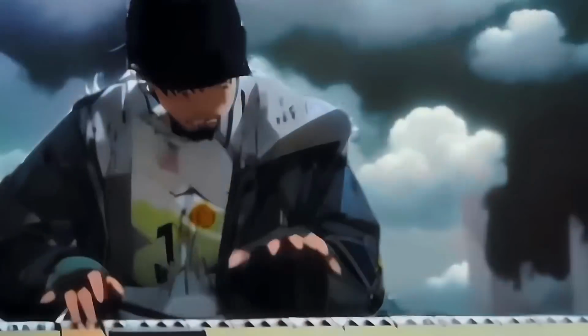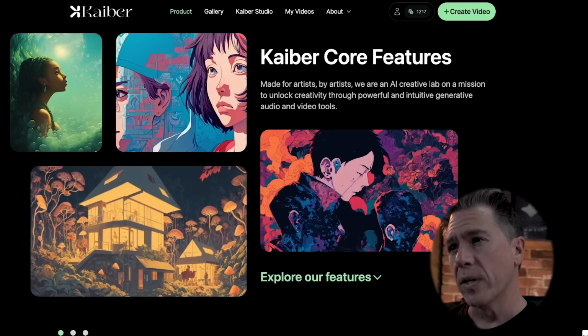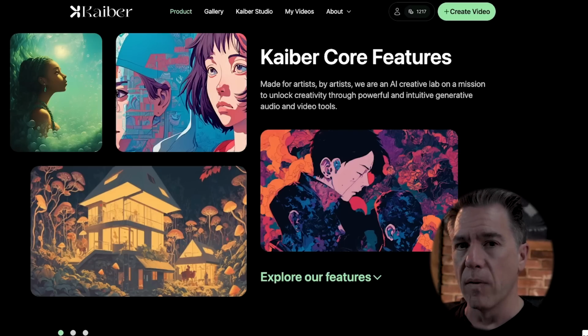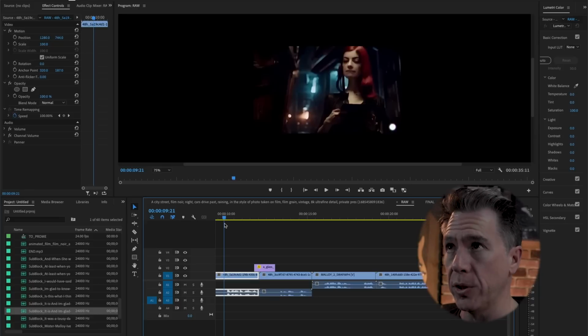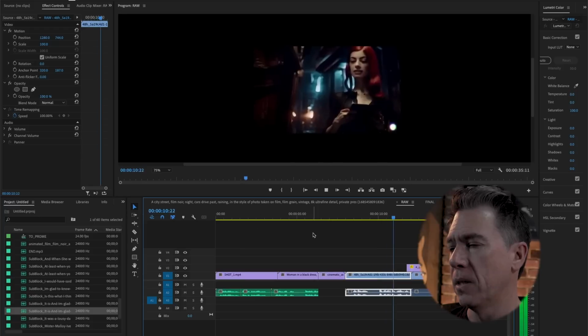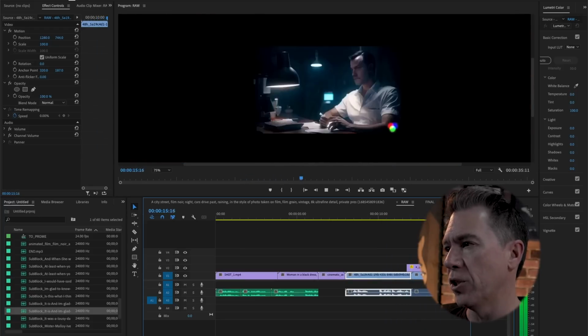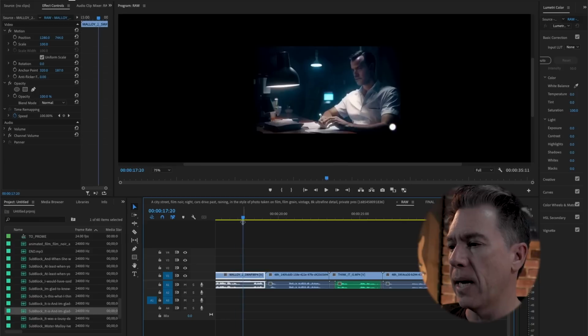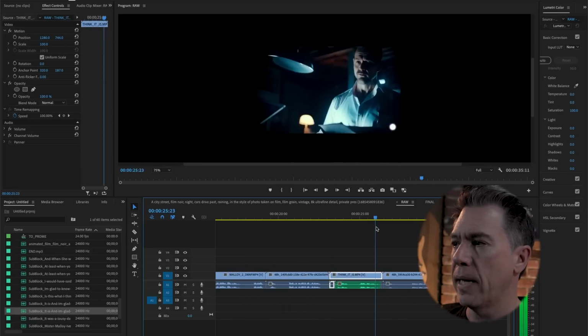It definitely does some really cool things and overall kind of has that evolving hallucinogenic kind of stylized look to it. But I wanted to figure out a way to kind of tame that down for this and sort of make things more stylistic across the board. So if we take a look at just the straight Gen-2 to Reface output, we get something that looks like this. So there's our first image again, another talking image, Malloy at his desk. So you can see it's kind of inconsistent in terms of how things look.